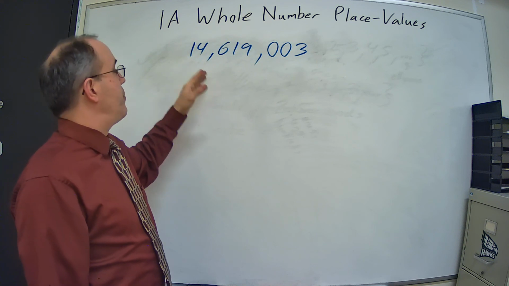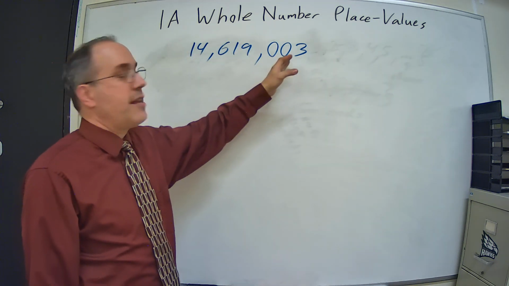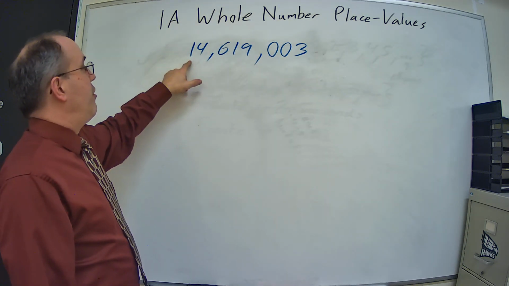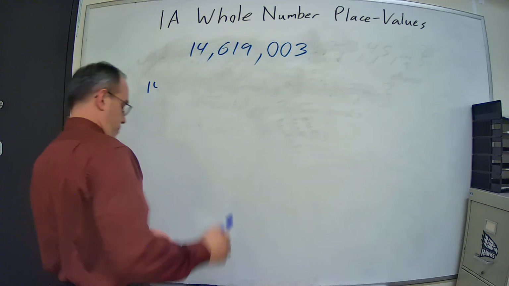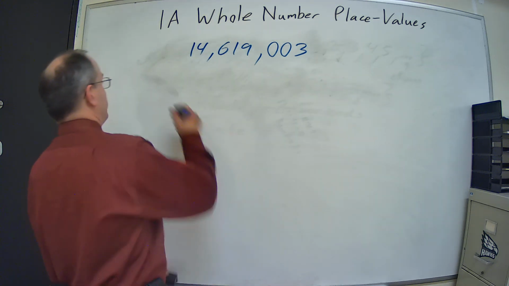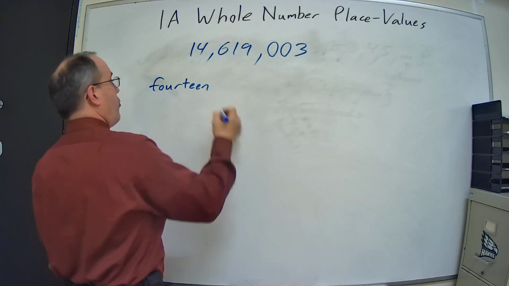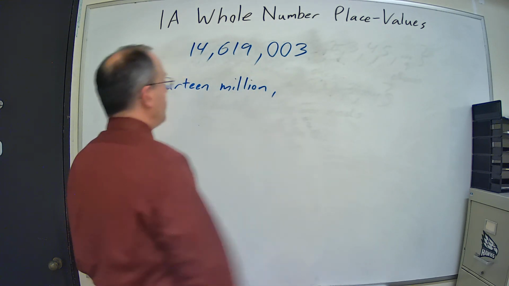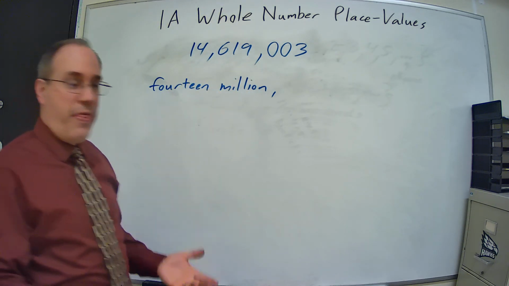And then within them, remember, we've got the hundreds, tens, ones, hundreds, tens, ones, hundreds, tens, ones. So if we're looking at this, we have 14 million. So I write it in words. 14 million. And I can put a comma there. 619,000.